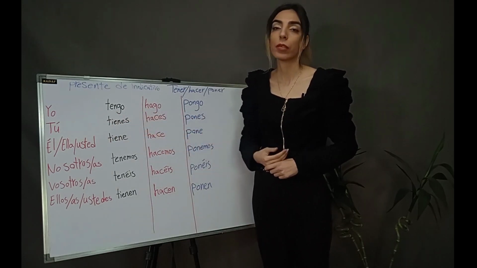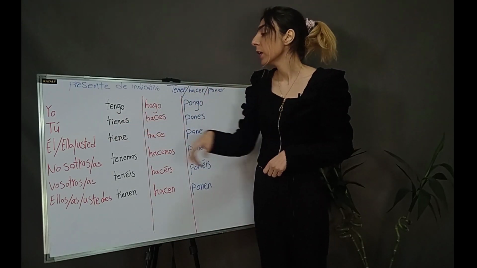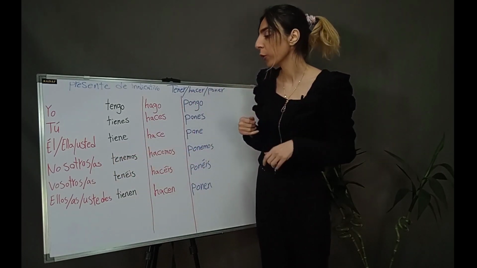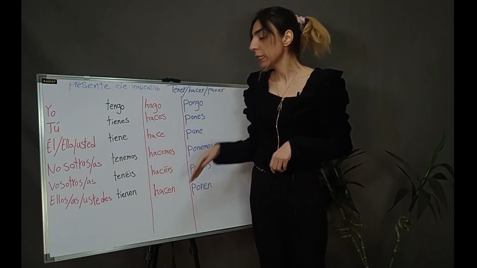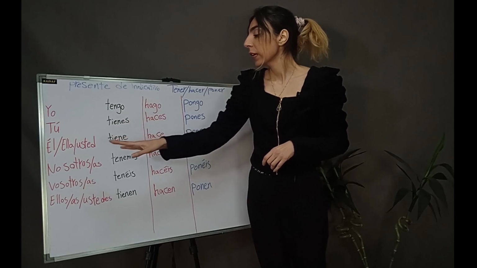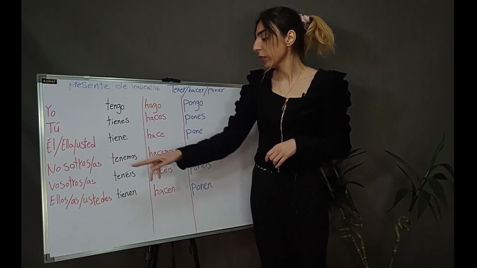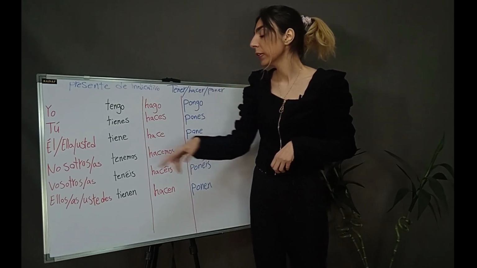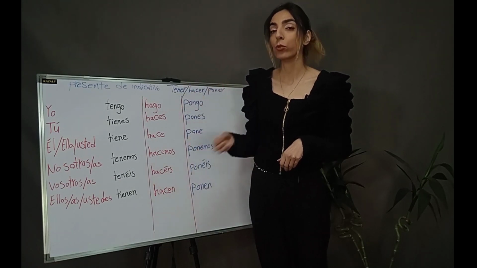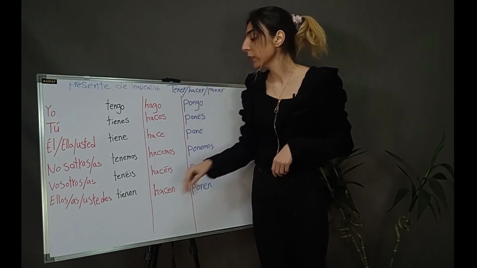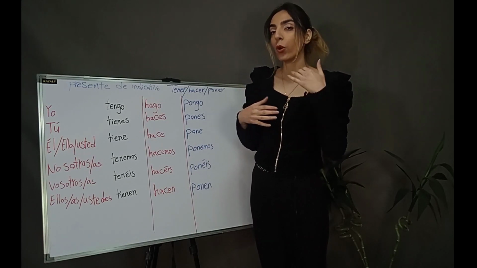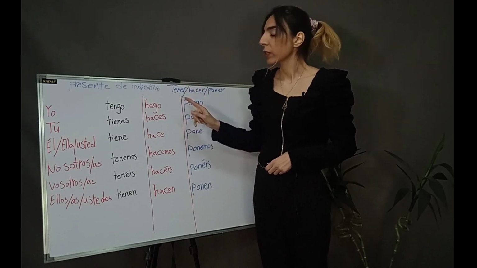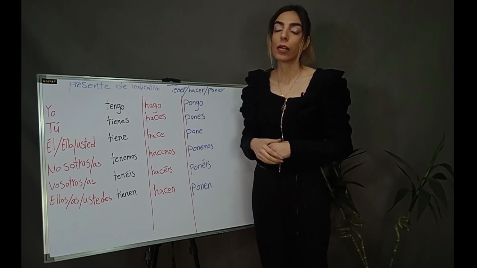Nosotros, nosotras hacemos, we do or we make. Vosotros, vosotras hacéis, you do or you make, plural form. Ellos, ellas, ustedes hacen. Ellos can be masculine or masculine and feminine with each other. Ellas hacen, they do or they make, they only feminine. Ustedes hacen, you do or you make, is the formal form of vosotros, vosotras. So, hago, haces, hace, hacemos, hacéis, hacen.